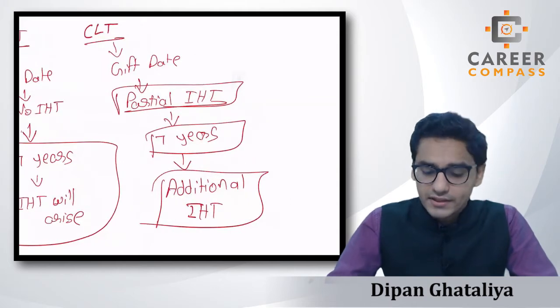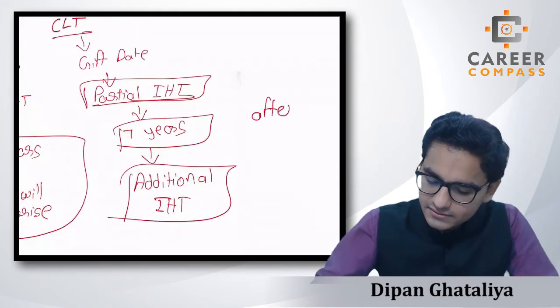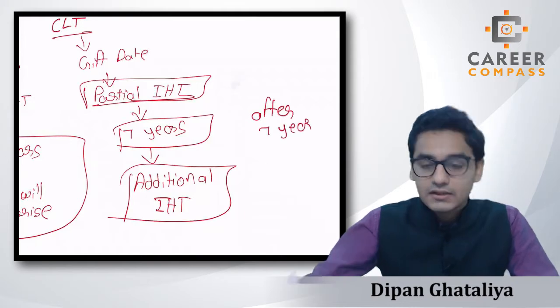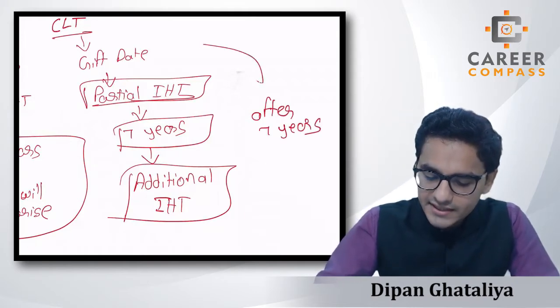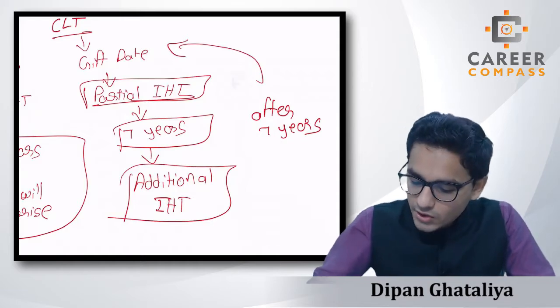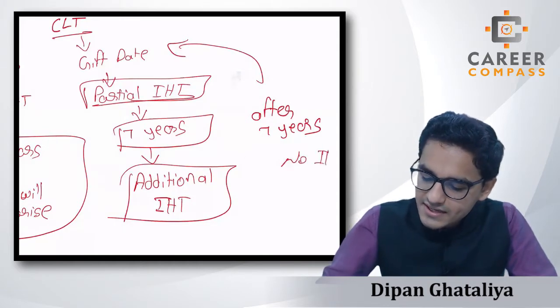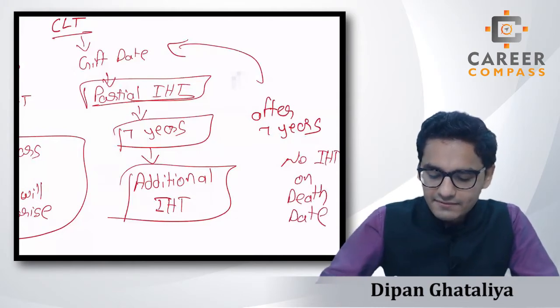And what if the donor dies after 7 years? Then whatever IHT you paid on the gift date is your expense, your tax payment, but there is no IHT on death. So everything depends on when the donor dies.